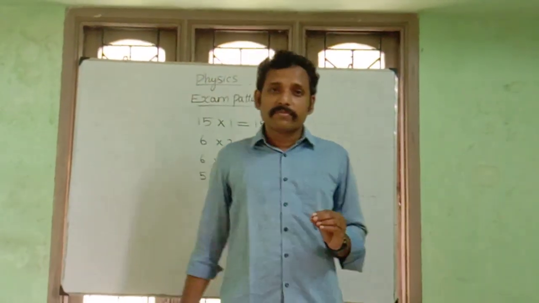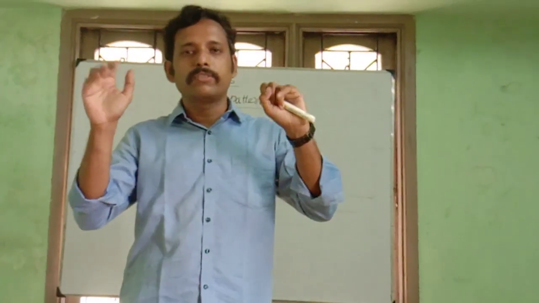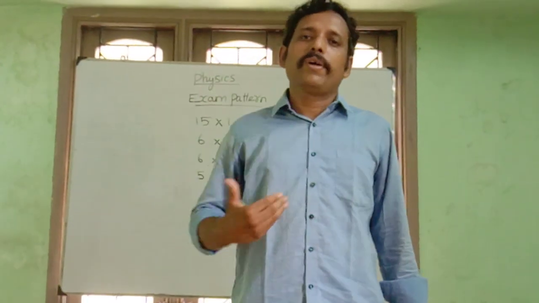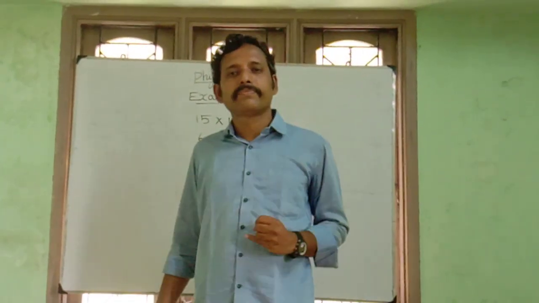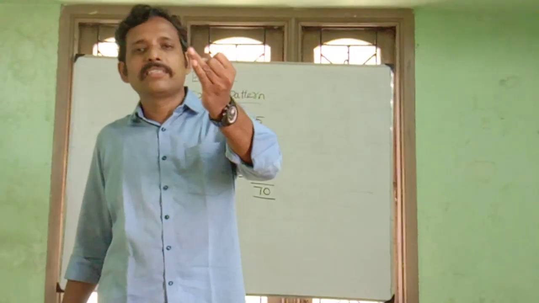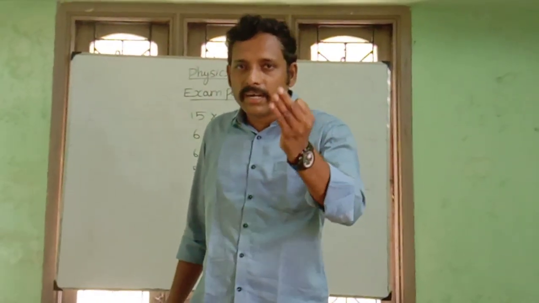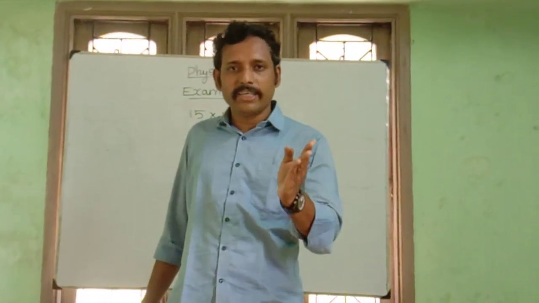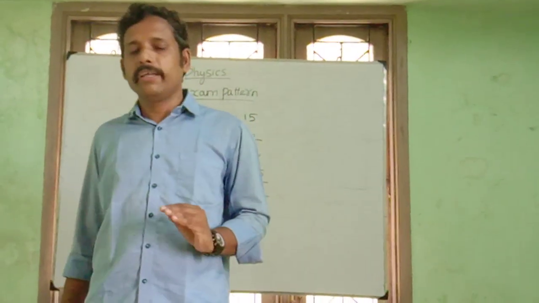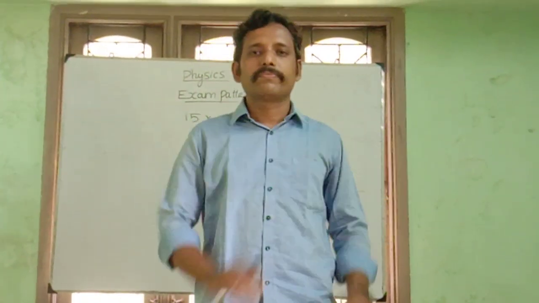In Volume 1, you have 5 units. In Volume 2, you have 6 units. Is it clear? What are the units in Volume 1? First unit is electrostatics. Second one is current electricity. Third one is magnetism and effects of electric current. Fourth one, electromagnetic induction and alternating current. Fifth one is electromagnetic waves. This is Volume 1.